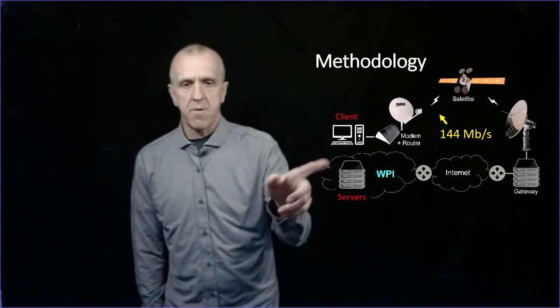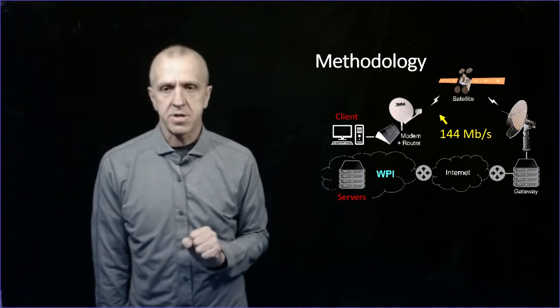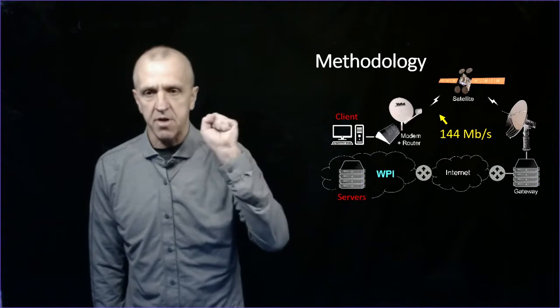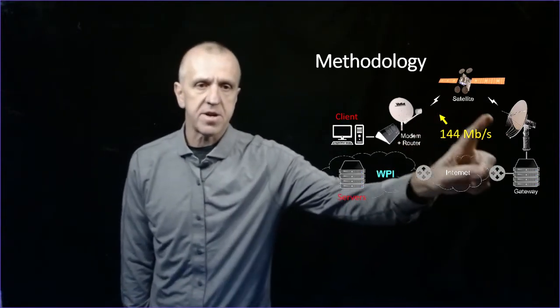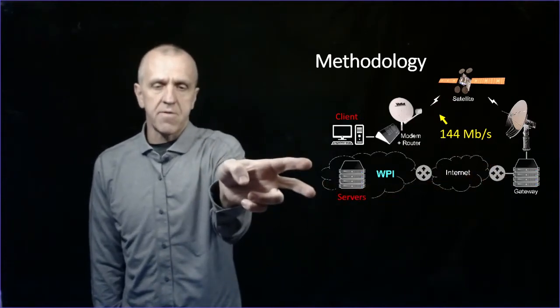So in order to look at performance over the satellite network, we set up a client as the last mile connection. This could be your client in the middle of the Himalayas or somewhere where there's no wireline network, or where disaster strikes and it's your last mile client. The satellite actually connects that client to the rest of the internet. And then we are going to do downloads from my servers at WPI.